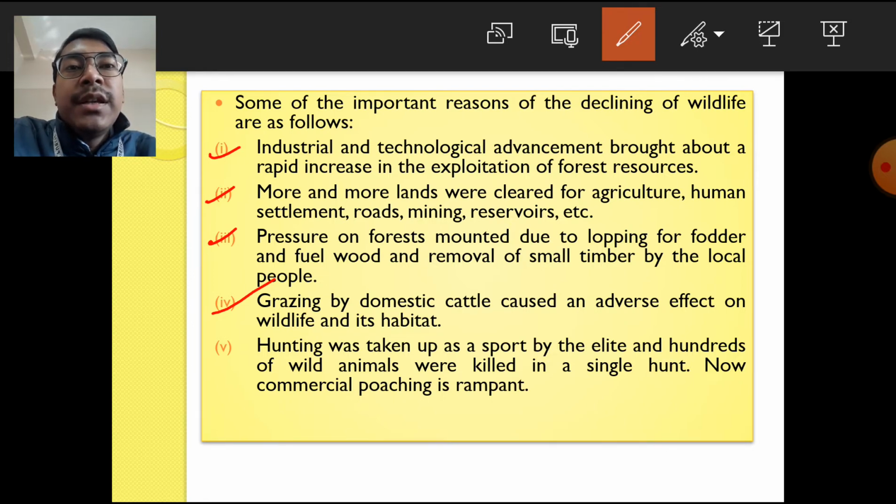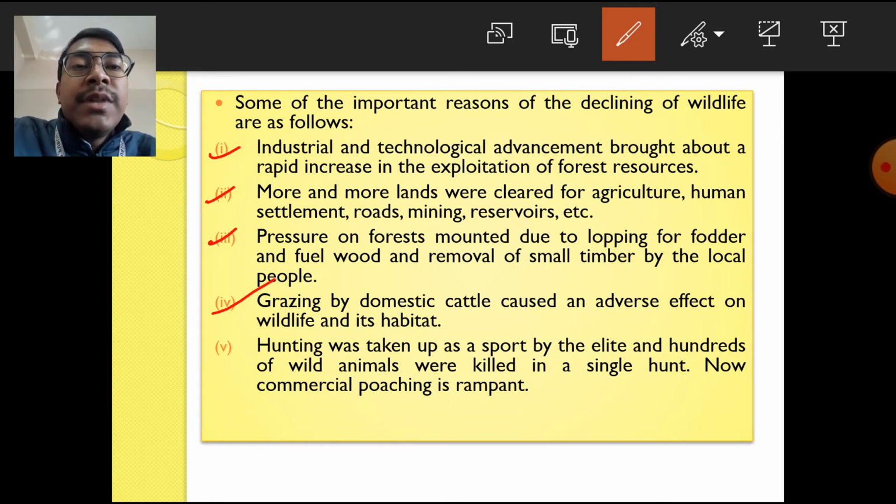When the kings or the British went for a hunt, they used to kill several animals in one hunt, and this is the reason the numbers of many animals have gone down. Now we see that commercial poaching is another major problem.